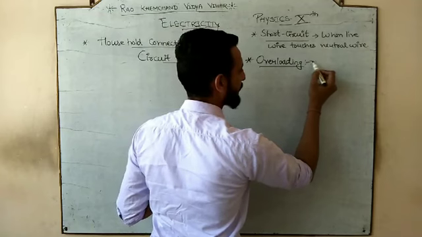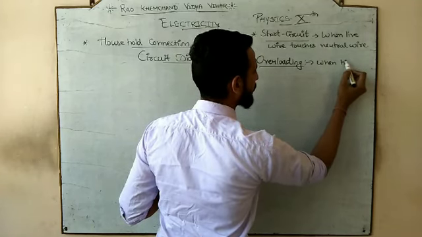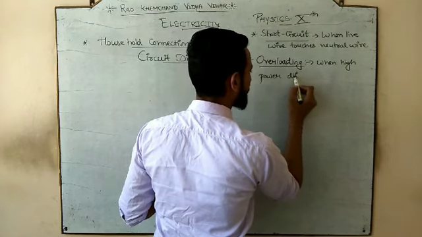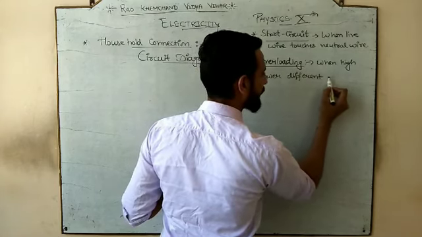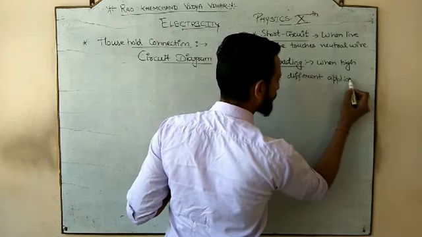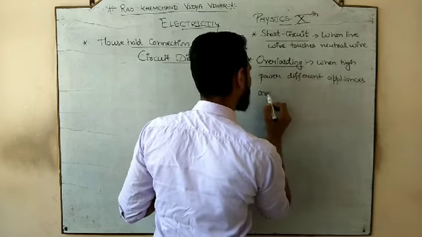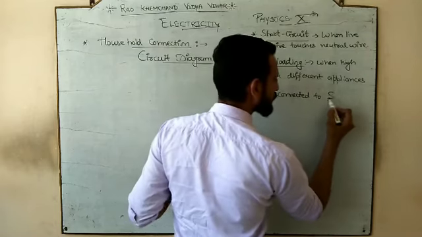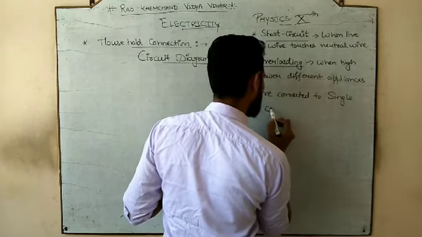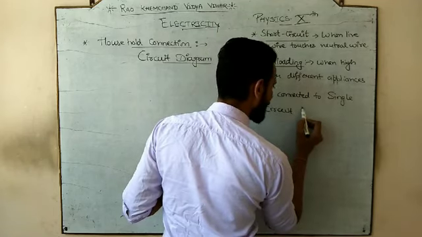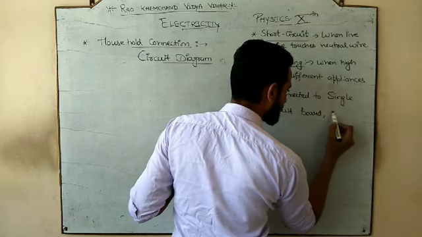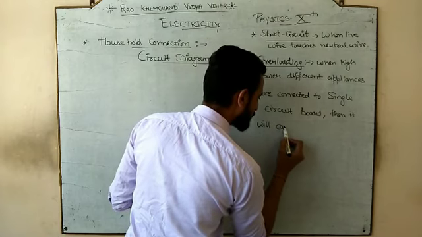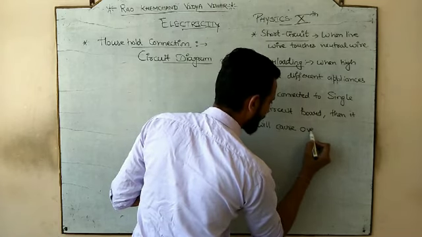So when high power, different appliances are connected to a single circuit board, then it will cause overloading of the circuit.